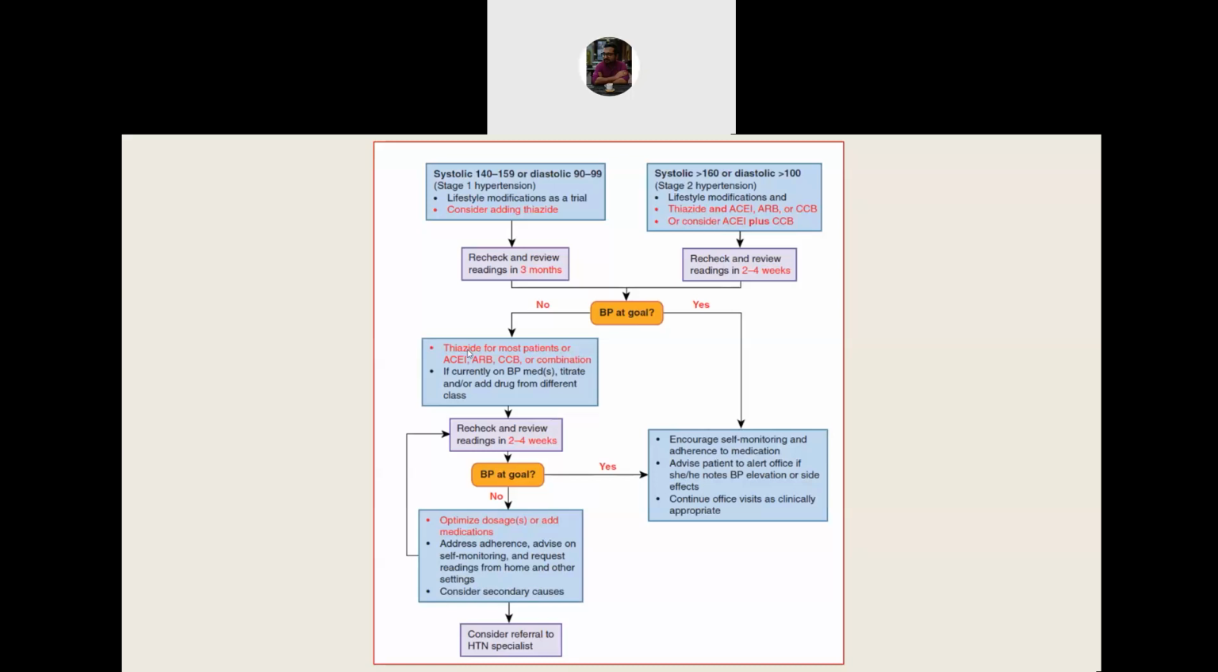Most patients benefit from thiazide. Along with that, you can combine ACE inhibitor, ARB or calcium channel blockers. Again, check after a few weeks. If the BP is maintained, then you again encourage the patient to keep monitoring. And if the BP is not maintained, then you change the doses, think of secondary causes of hypertension and investigate. And if it is still not understandable why it is becoming refractory, consider referral to a hypertension specialist.